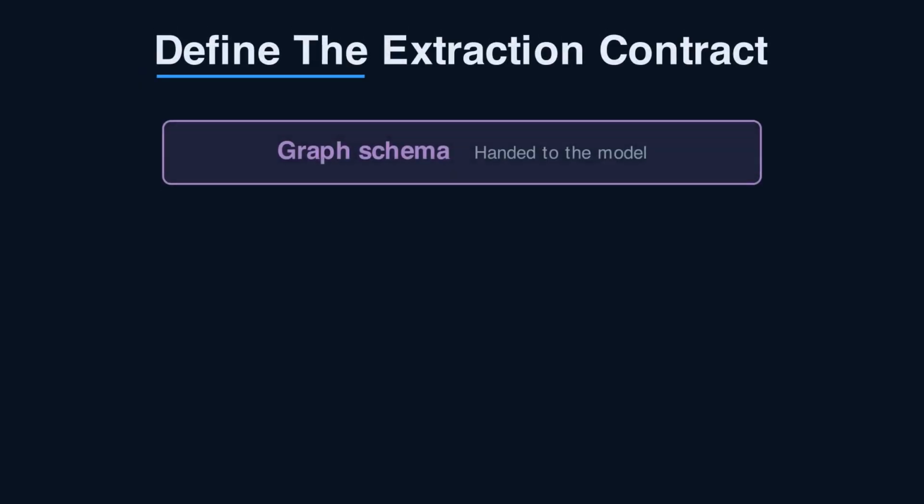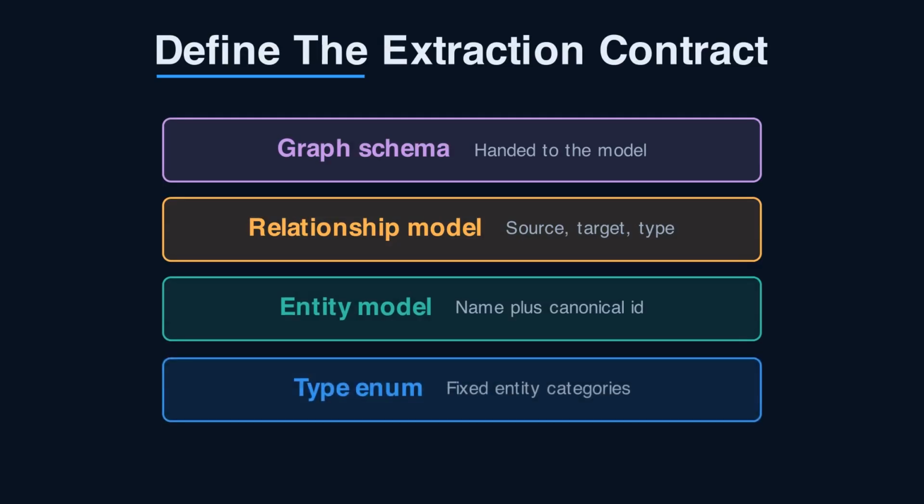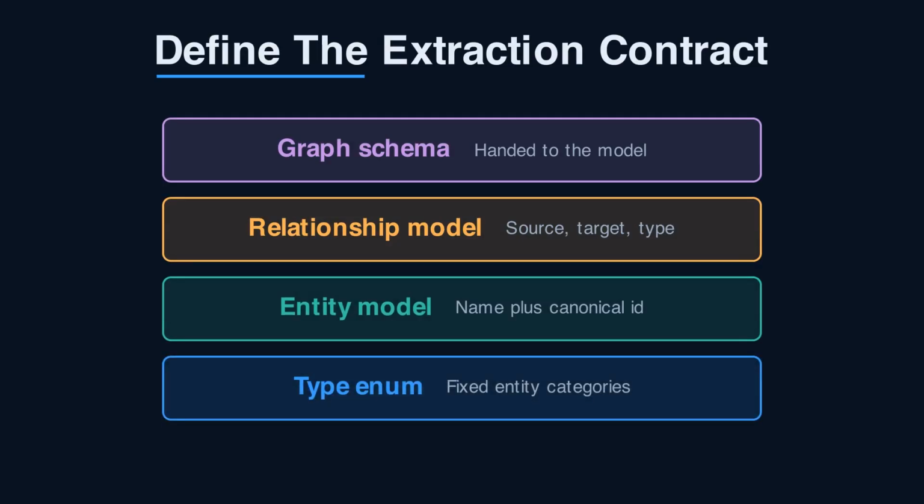Start by defining what a good extraction looks like. A knowledge graph is nodes and typed edges. Model both as Pydantic classes, entities with a type, and relationships. Constrain entity types with an enum, not free text. Free text types explode into synonyms and messy queries later. Give every entity a canonical name field. This contract becomes the schema you hand the model.